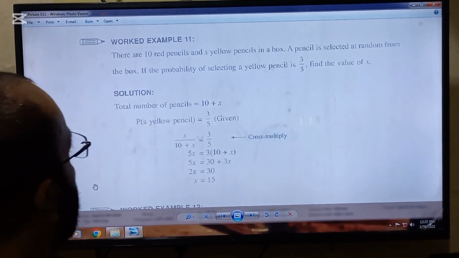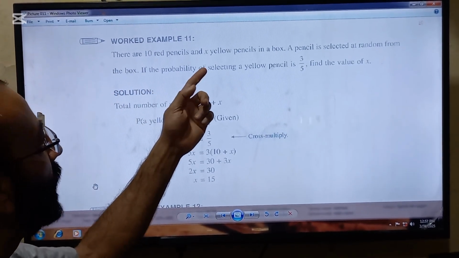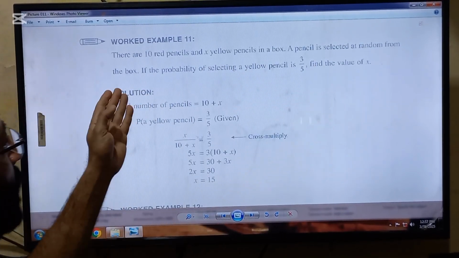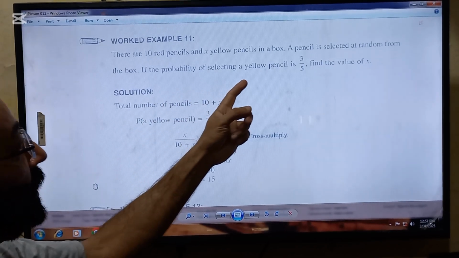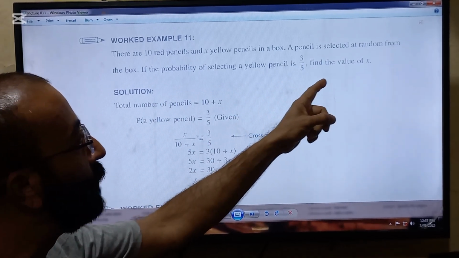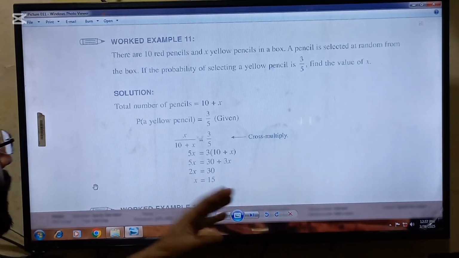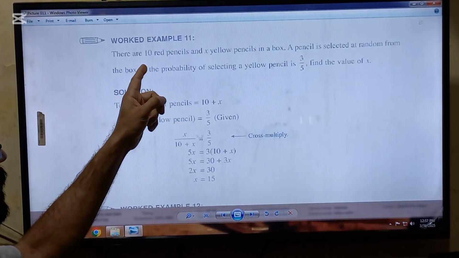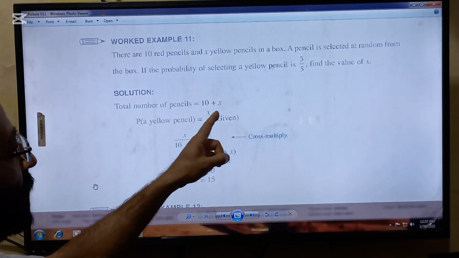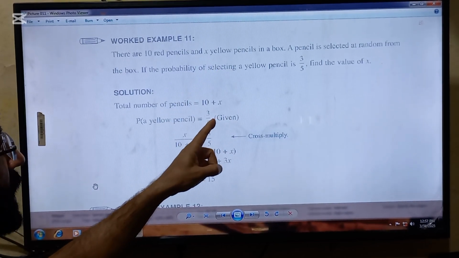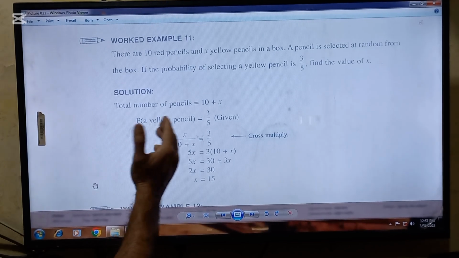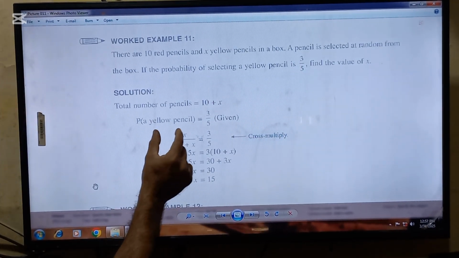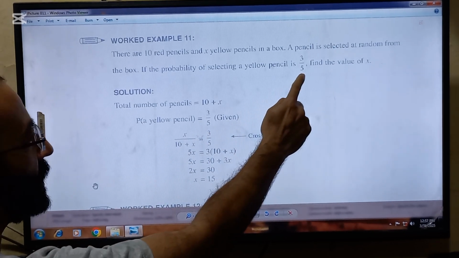Another question to understand: there are 10 red pencils and X yellow pencils in a box. A pencil is selected at random from the box. If the probability of selecting a yellow pencil is 3 by 5, find the value of X. So the total number of pencils in the box is 10 plus X, because 10 red pencils and X yellow pencils are there. Now the probability of the yellow pencil is given, that is 3 by 5.